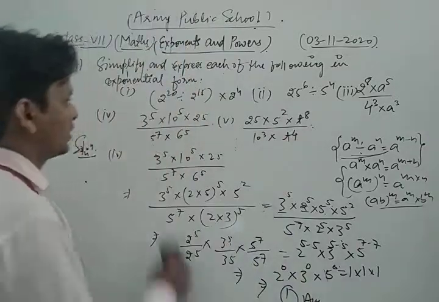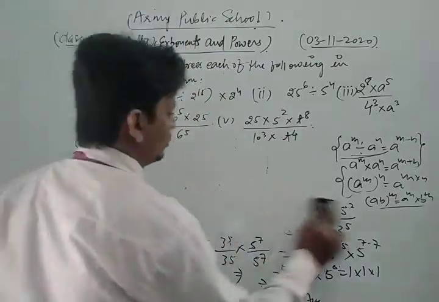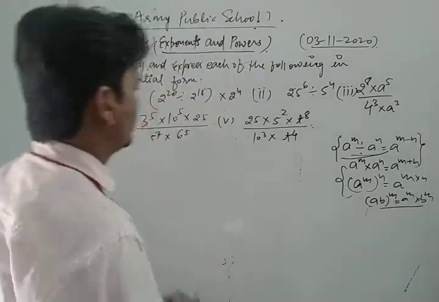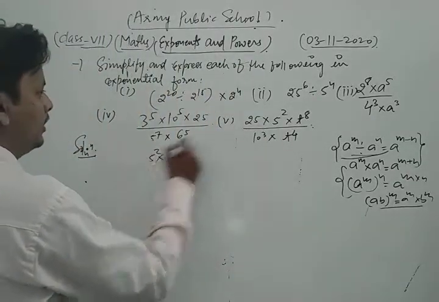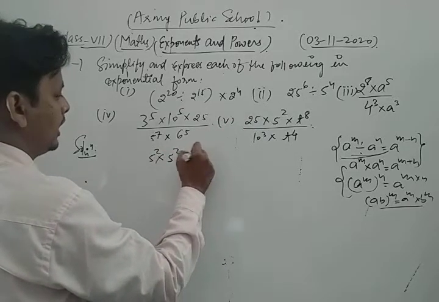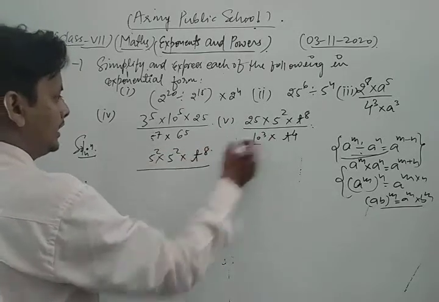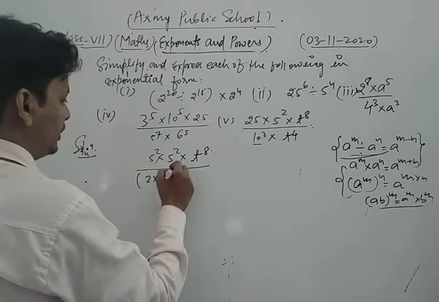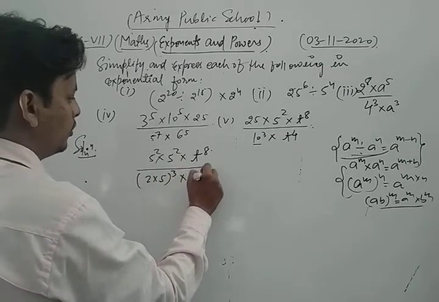Now we discuss the last part of this question, which is very easy to solve. Okay, the last question is what? 25 we can write as 5 square. 5 square written as it is, we write t power 8 as it is, we write 10 as 2 into 5, power 3, into t power 4 written as it is.